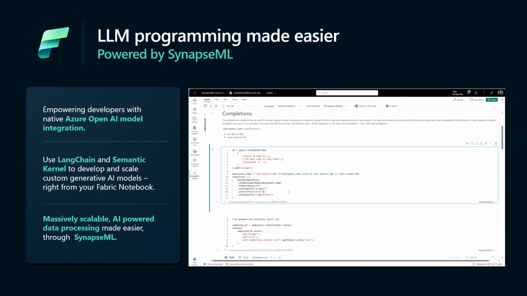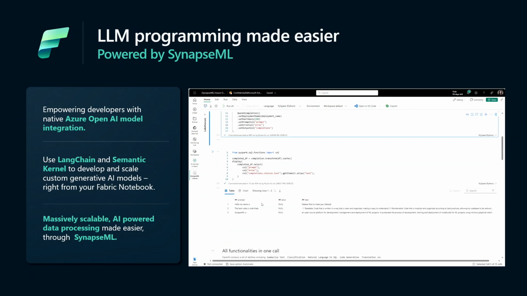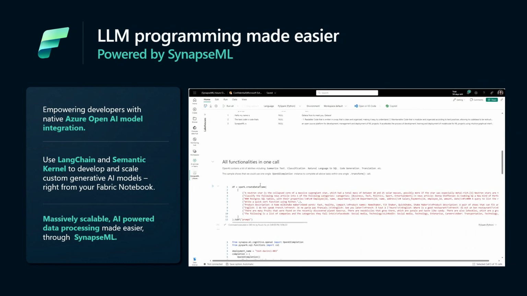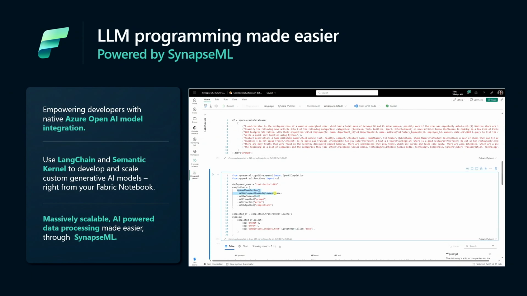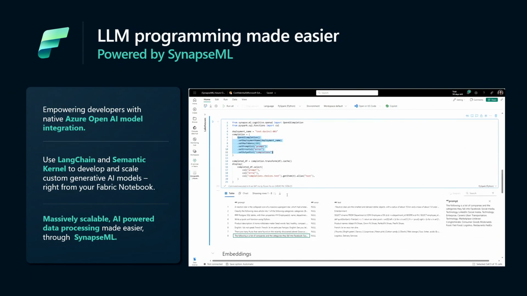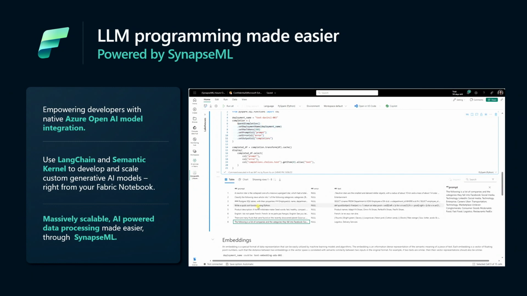If you're not familiar with this, like working elsewhere and building everything up in VS Code, you can of course do that, but you can actually get started in our notebooks with SynapseML, with a built-in endpoint, which means you don't have to pre-provision any resources in Azure. You don't have to bring any subscription keys. It's all built in. What you do is simply call this endpoint and interact with the different large language models that are available in Azure OpenAI. You can choose, for example, GPT-3.5 Turbo, that I'll show you in a bit. And then you can ask it to transform your data, build out solutions for you.